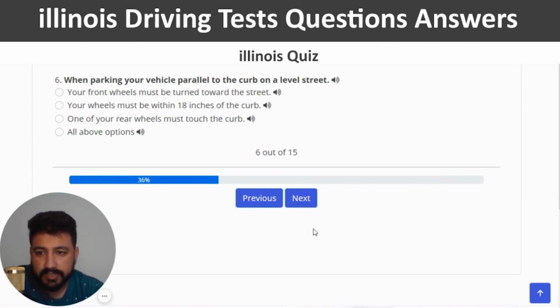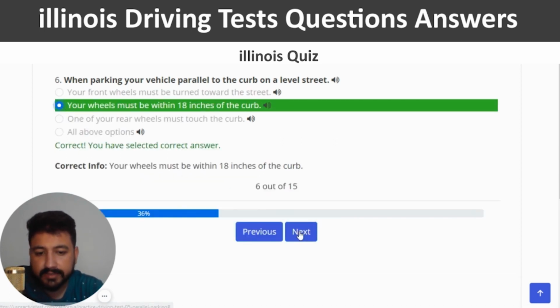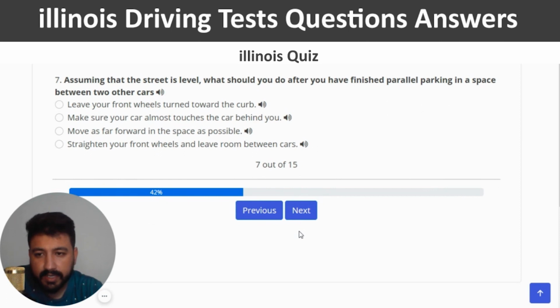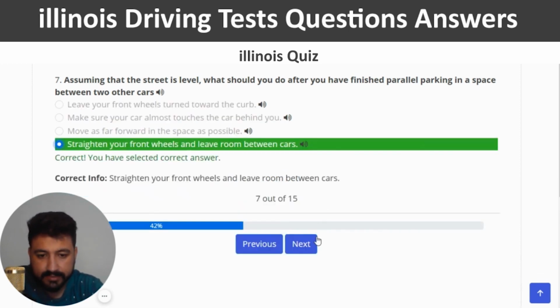Next. The sixth question is when parking your vehicle parallel to the curb on a level street, the right answer of this question is your wheel must be within 18 inches of the curb, which is the second option, right? And next. The seventh question is assuming that the street is level, what should you do after you have finished parallel parking in a space between two other cars? The right answer of this question is the last one, which is straighten your front wheels and leave room between cars. So I'm going to click on the last option, and next.